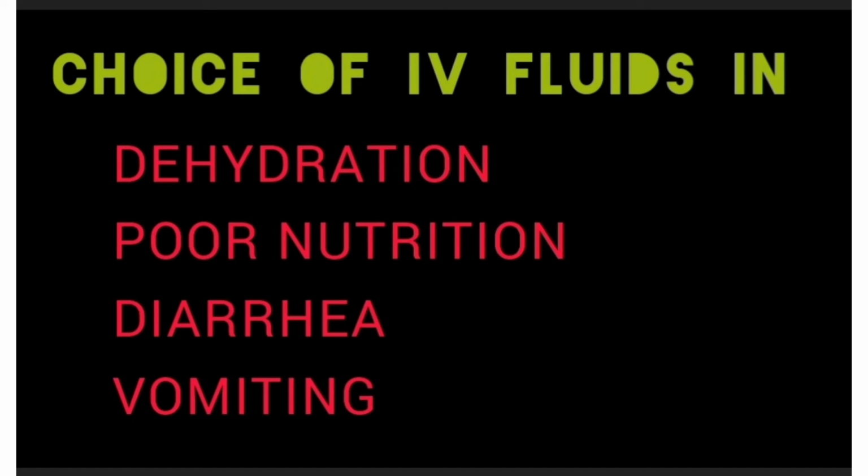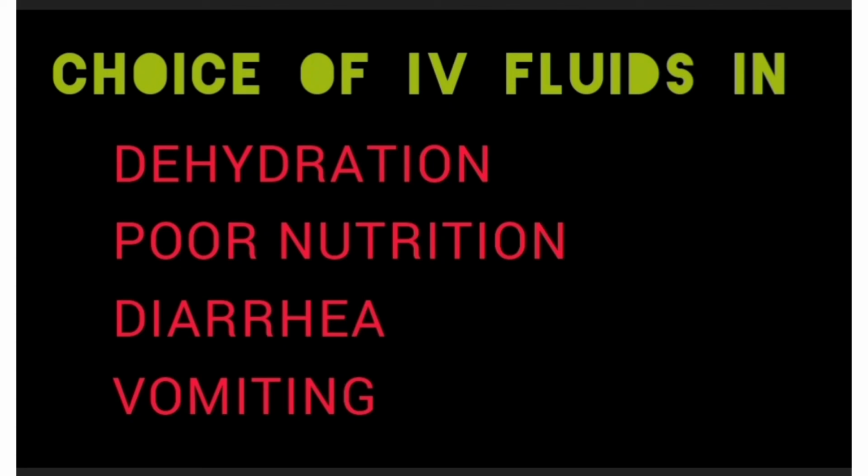In very common conditions like diarrhea, we should give RL fluid, and in vomiting we should use normal saline. Now we will discuss conditions having blood loss. In a condition where blood loss has occurred, the first primary choice is blood products, and if blood products are not available at that time, the secondary choice is crystalloids.